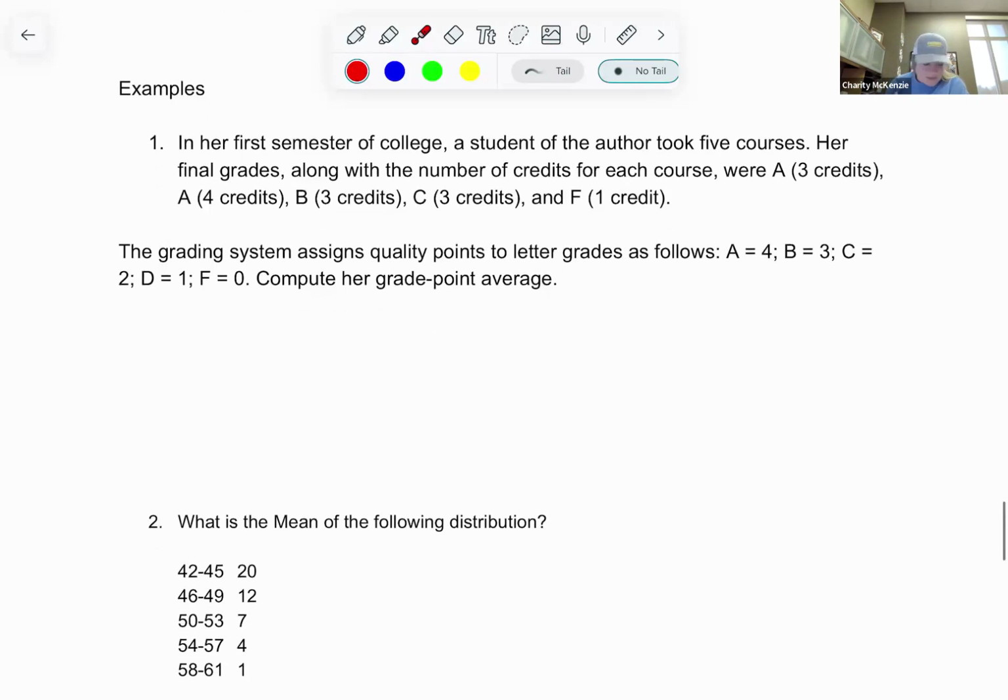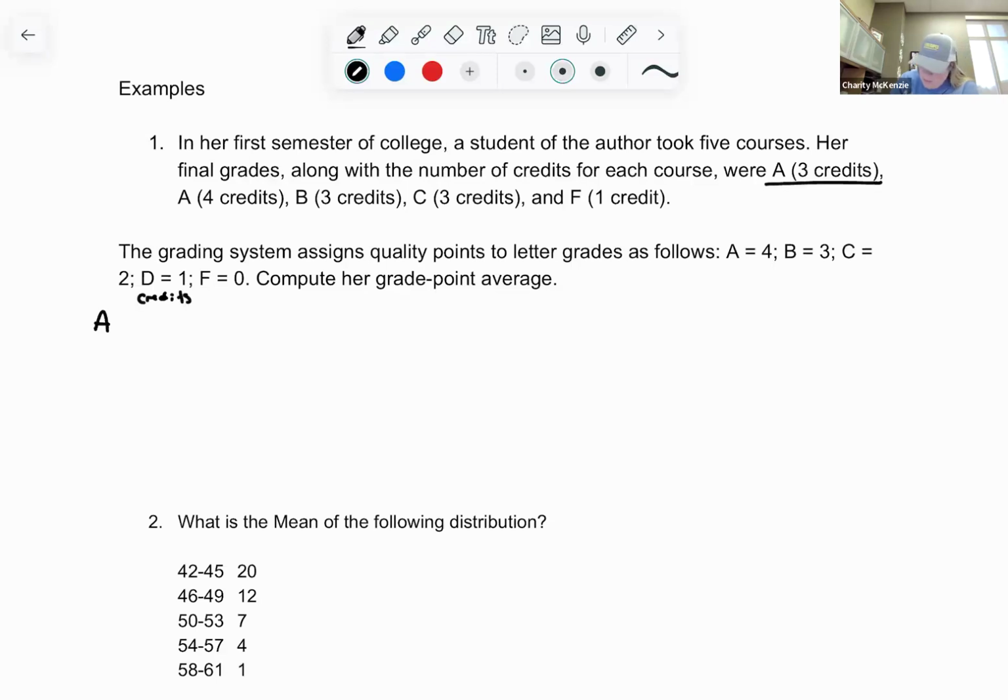Okay, so for this, what we're going to do is think about our A's, right? And our first class, we have an A for a 3 credit class, right? And so this is going to be the grade and the credits.